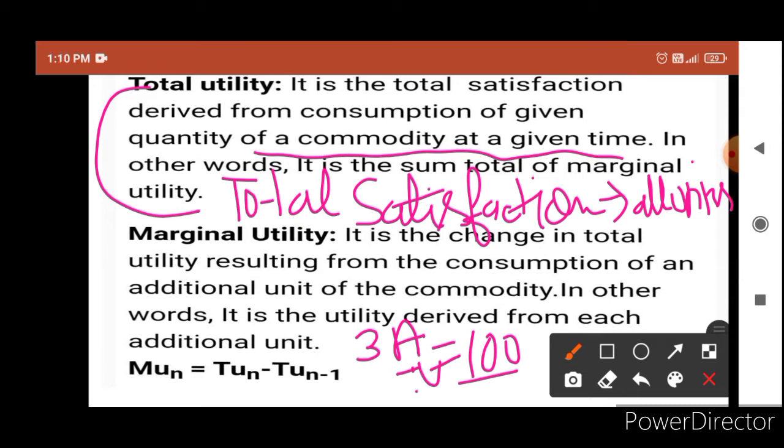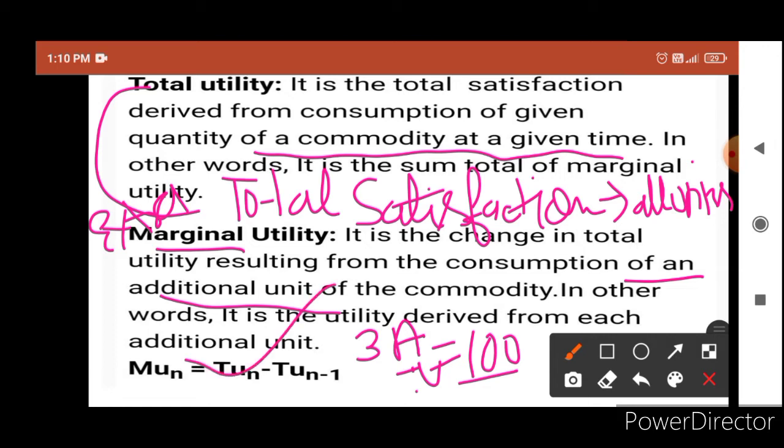Okay, now marginal utility is what? Marginal utility means extra utility. Marginal means what? Extra. So marginal utility means the extra utility that a consumer receives after consumption of one more unit. So when you use one more unit, whatever utility you get, that is known as marginal utility. So how do we calculate it?